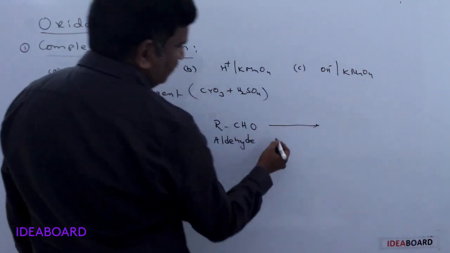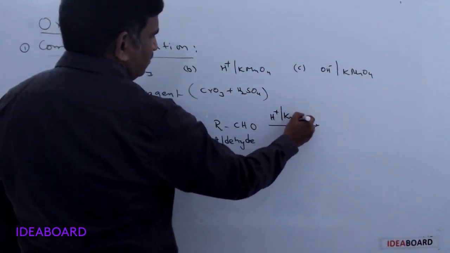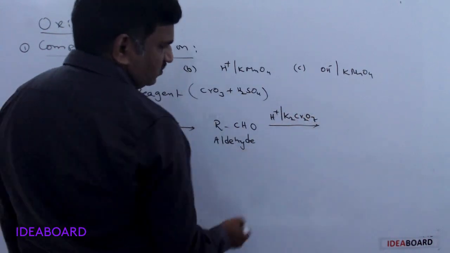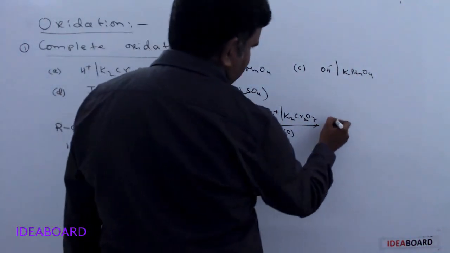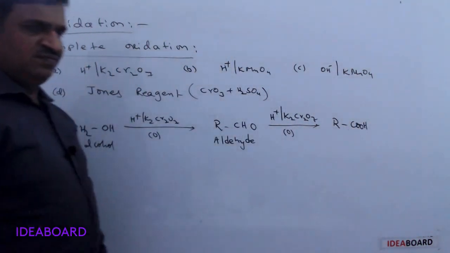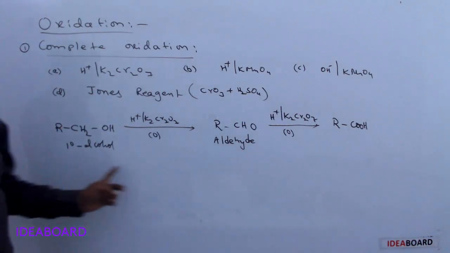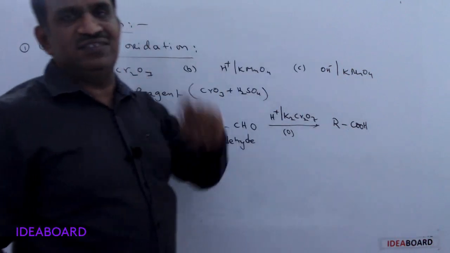But this reaction does not stop here. Again, with the strong oxidizing agent K2Cr2O7, this aldehyde undergoes oxidation to give carboxylic acid. So the reaction continues till the formation of carboxylic acid.